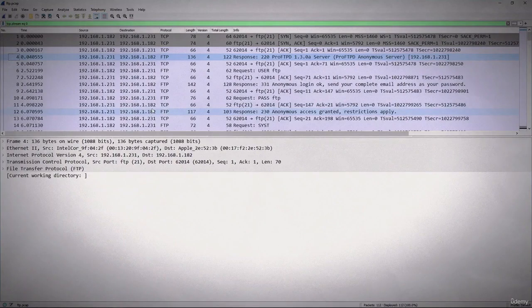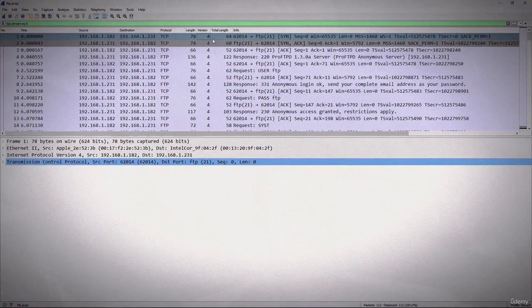I have this packet capture here, which is FTP, and this is a standard FTP exchange of data. Now first of all, I will tell you that it's in plain text and there are very few open FTP servers out there. In most cases it's using some type of secure connection or encryption, but we will be able to see everything because it's in plain text. So the first thing you see is the initiation of the connection from the client to the server, and there you see the three-way handshake.